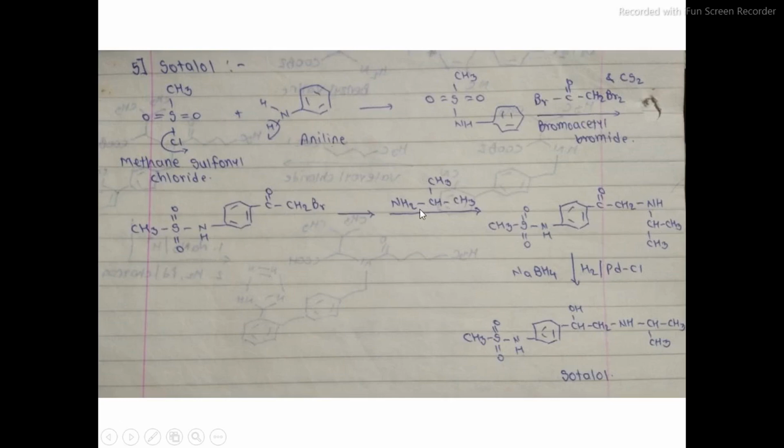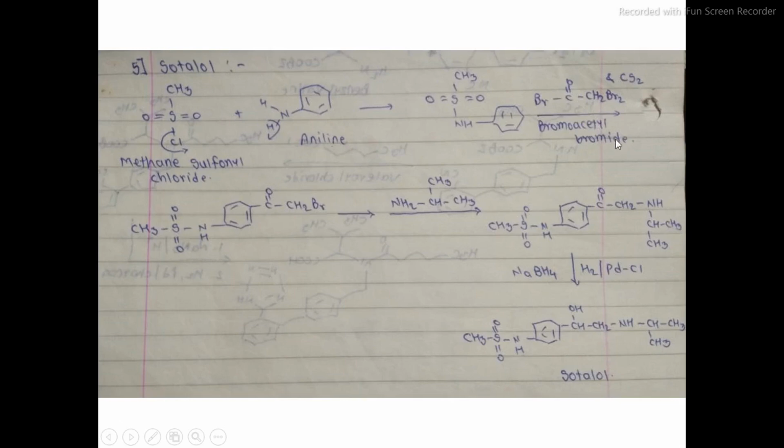By the nucleophilic attack, Br is liberated. Then the electrons of the bromine which is liberated remain with the leaving group, and nitrogen shares its electron with the carbon to form this intermediate product.